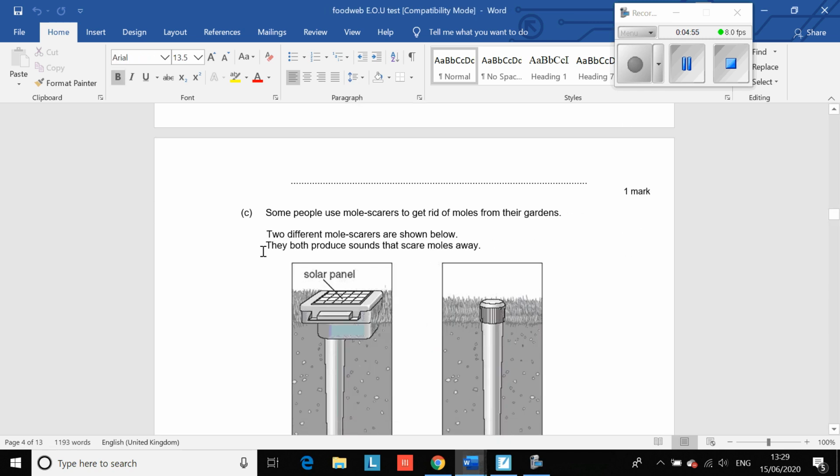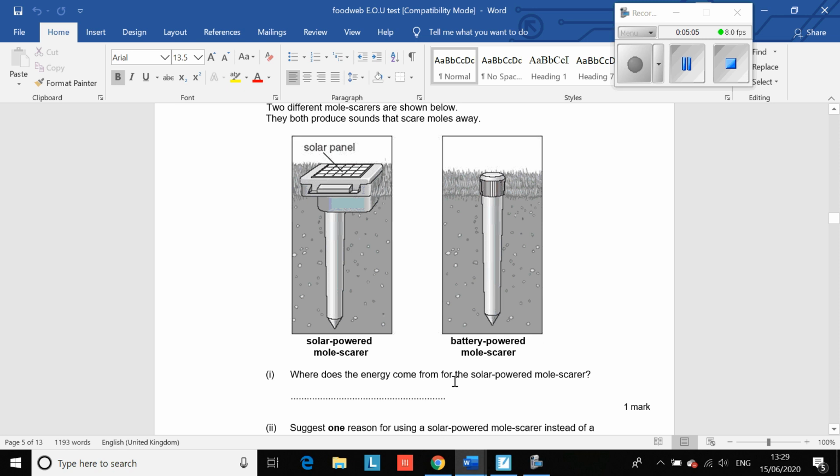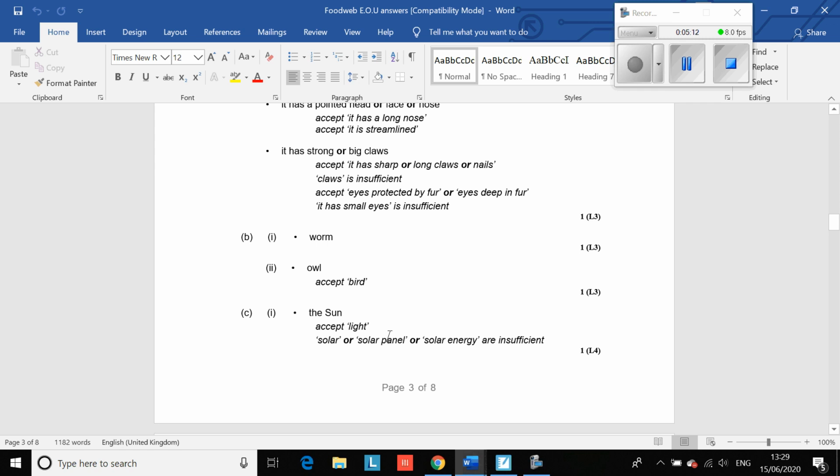Some people use mole scarers to get rid of moles from their gardens. Two different mole scarers are shown below. They both produce sound to scare moles away. Where does the energy come from for a solar powered mole scarer? It is the sun, or light.